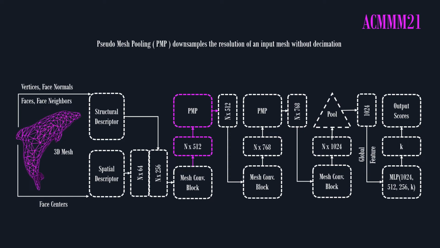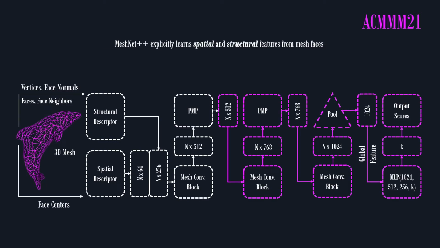For this, the mesh convolution block operations are conducted on the faces of the farther and larger neighborhoods without changing mesh connections. Features are repeatedly processed using sequentially stacked mesh convolution blocks and pseudo mesh pooling blocks. After the final mesh convolution block, max pooling is applied across the spatial dimension to obtain global features for a mesh. Global features are fed into an MLP to get classification scores.